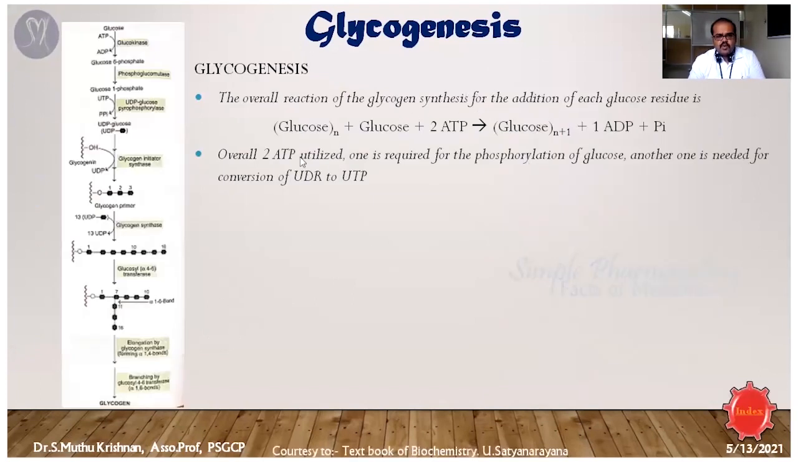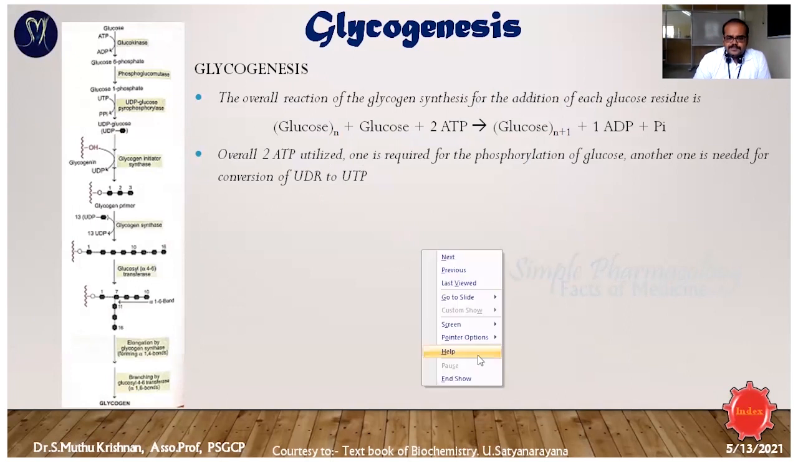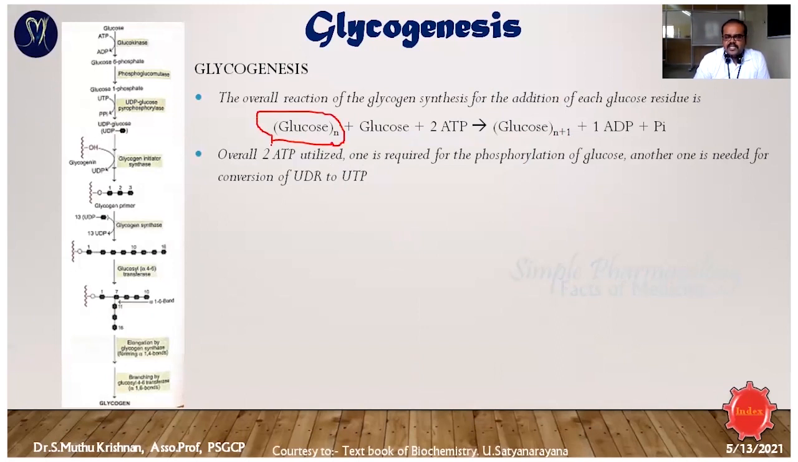So for glycogenesis, you can see the overall reaction here. The glucose molecule is like a primer, either glycogen or a fragment of glycogen. So it's going to attach glucose with the help of 2 molecules of ATP. So it's going to be the addition of glucose to the glycogen molecule, so the chain is going to elongate. So this is the overall reaction.